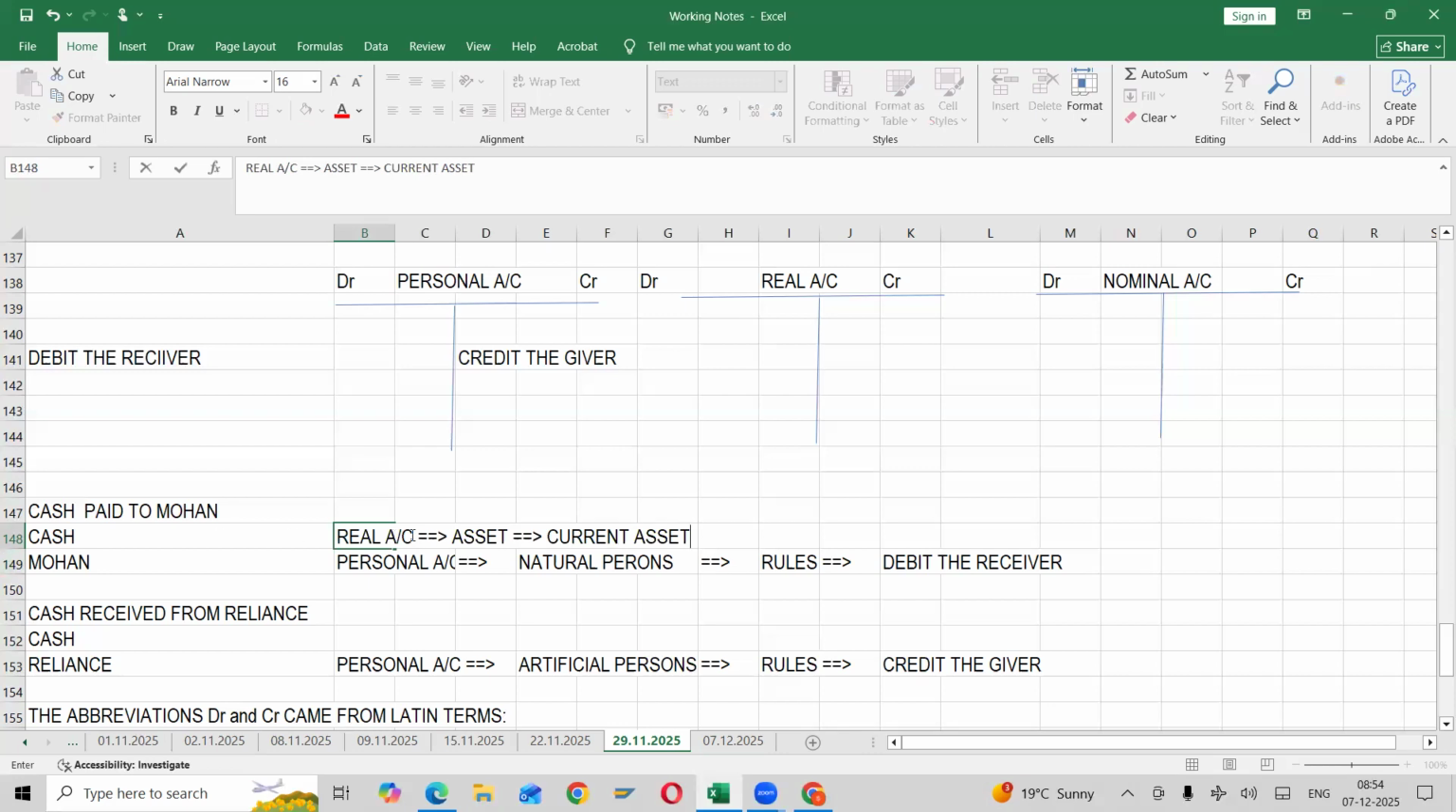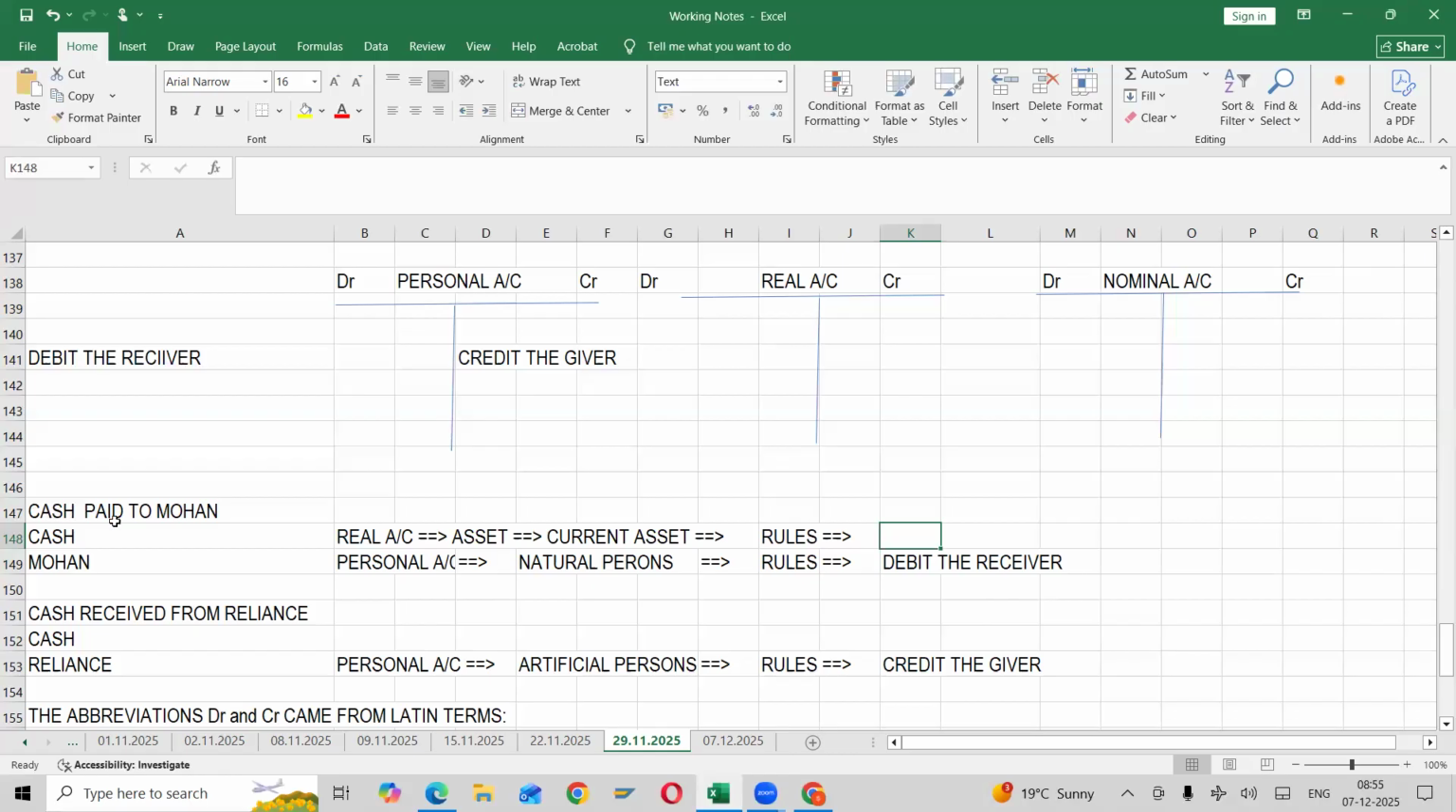First, this is how we drill down. Cash comes under real account, right? It comes under asset. What kind of asset? Current asset. Then apply the rule. We need to drill down till here. So we need to practice, that's it. If an asset comes in, we will debit it. Remember this rule. Here, is the asset coming in or going out?